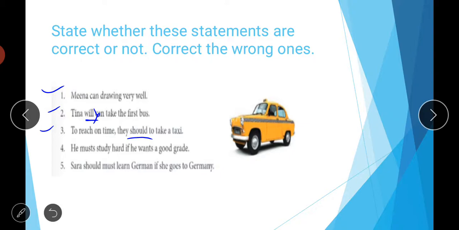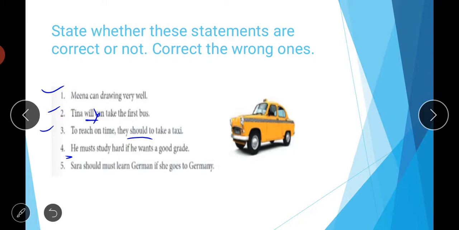Then if we talk about the fourth, he must study hard if he wants a good grade. So see students, if you look at the subject, here a singular subject he is used. But we have said that there is no need to add s or es along with the modals, as we do in the case of primary auxiliaries.